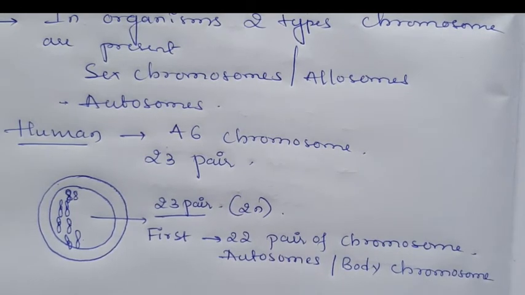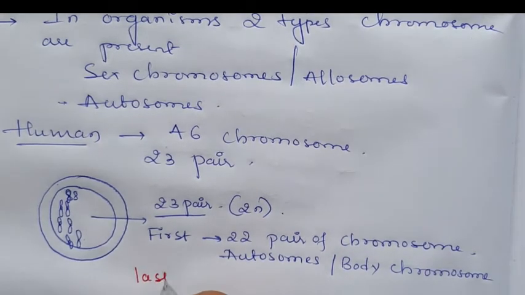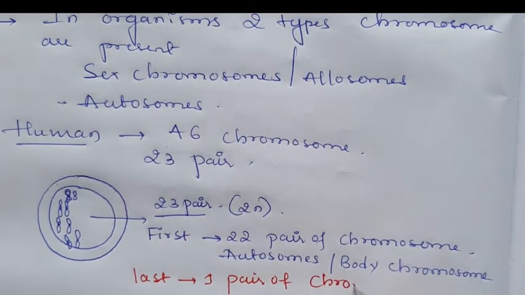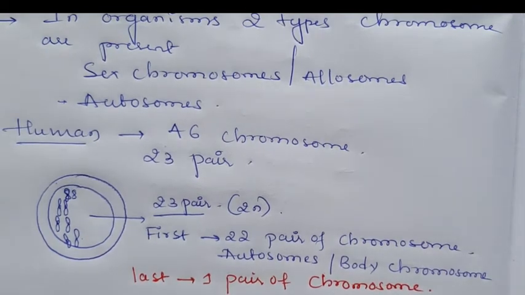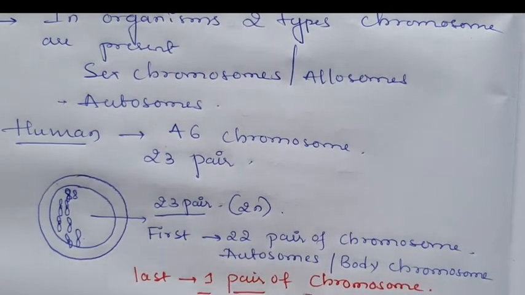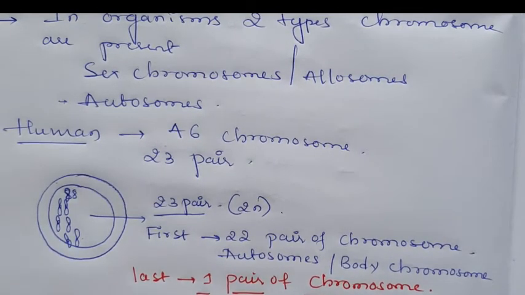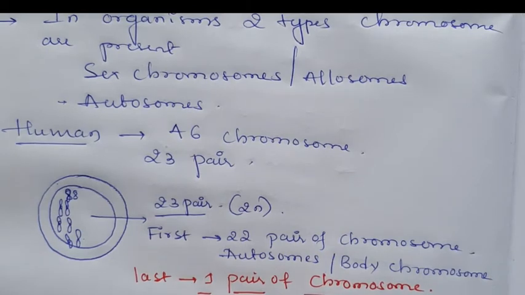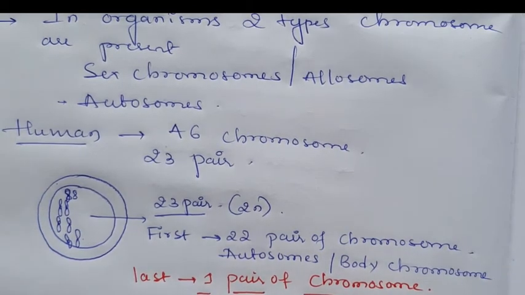Only the last one pair of chromosomes determines the sex of an organism. Okay, the last one pair of chromosomes is known as the sex chromosome pair, or allosome.